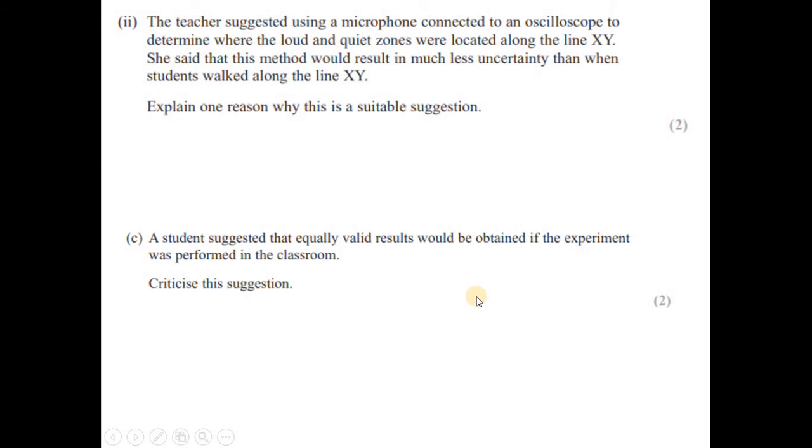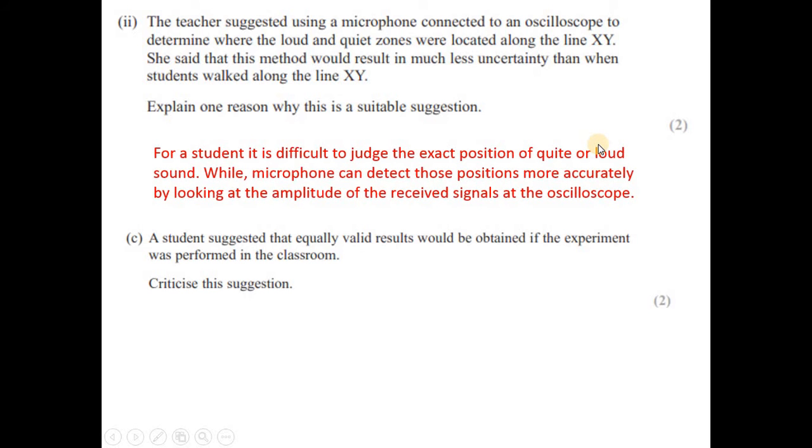So looking at the amplitude, we can figure out the exact position of a loud and quiet sound or zone. So you can say that because the microphone can detect the exact position, there will be less uncertainty if we use a microphone.